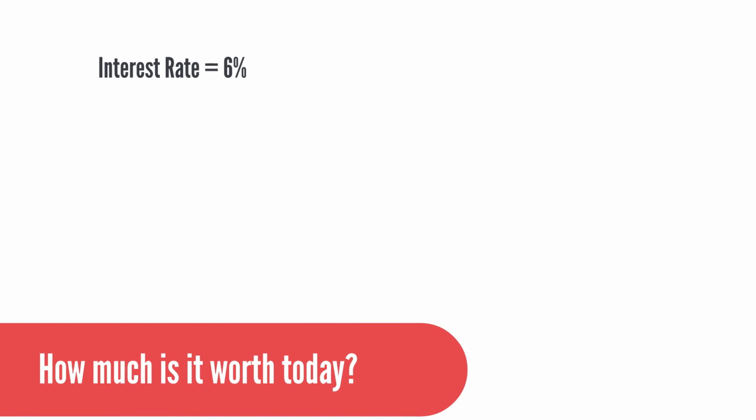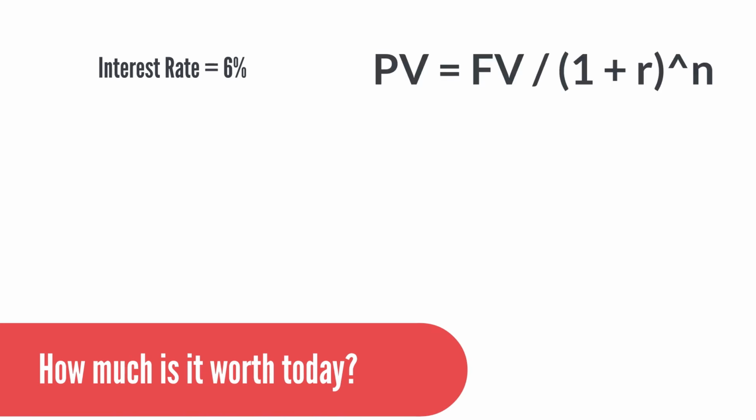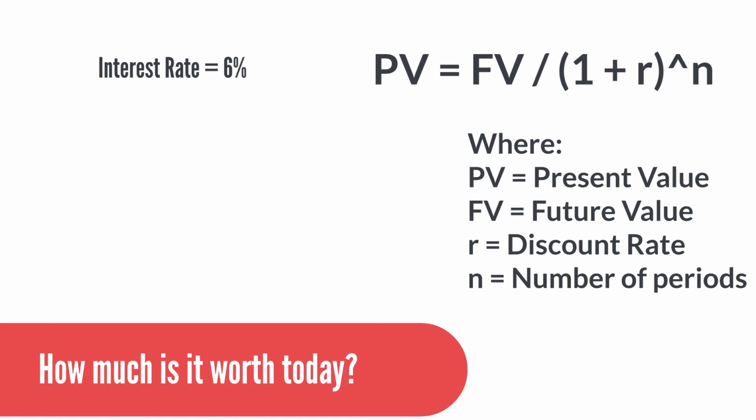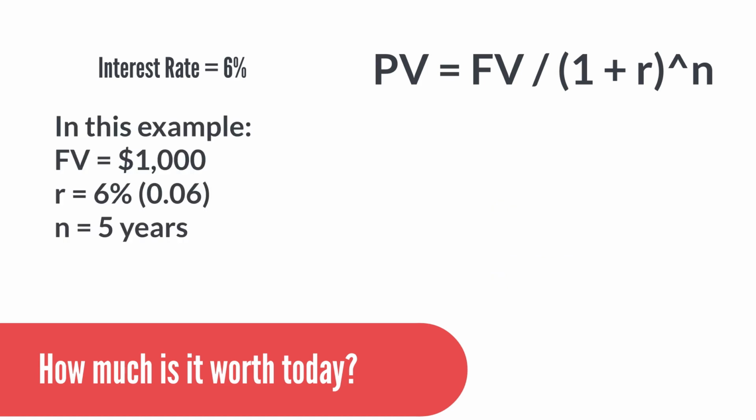To calculate present value, we use the formula present value equals future value divided by 1 plus r to the power n, where PV is the present value, FV is the future value, r is the discount rate, and n is the number of periods. In this example, future value is 1000, r is 6% or 0.06, n is 5 years.